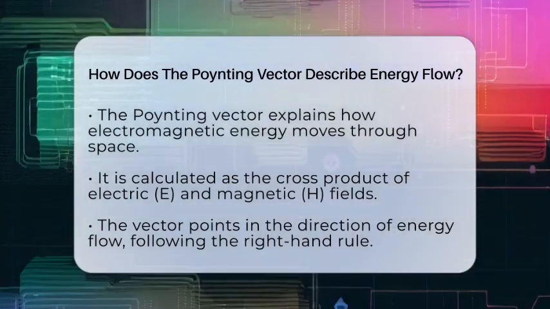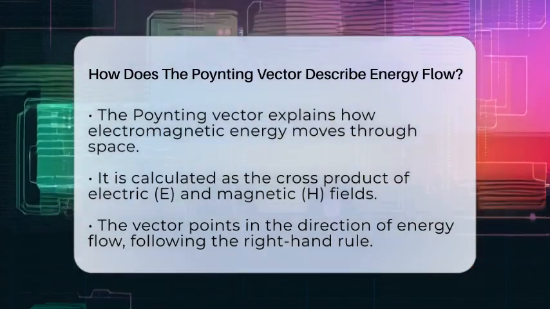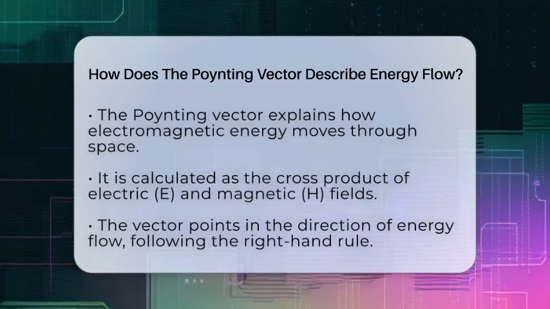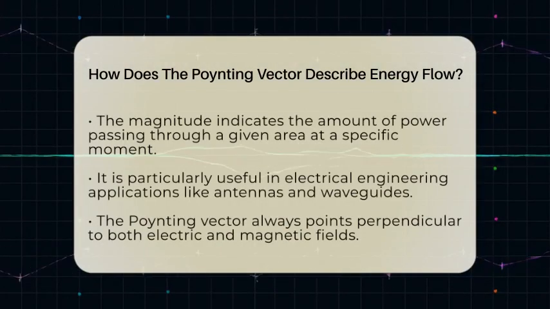This means it points in a specific direction, which is the direction that energy is moving. The size of this vector tells us how much energy is passing through a given area at any moment. Think of it as a way to measure the flow of power in space.